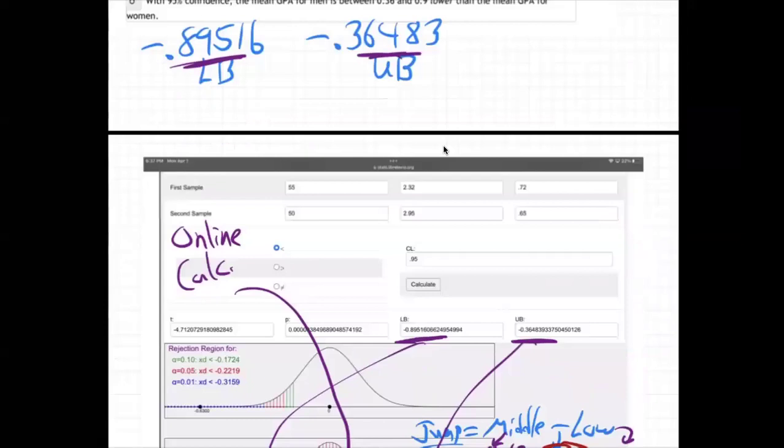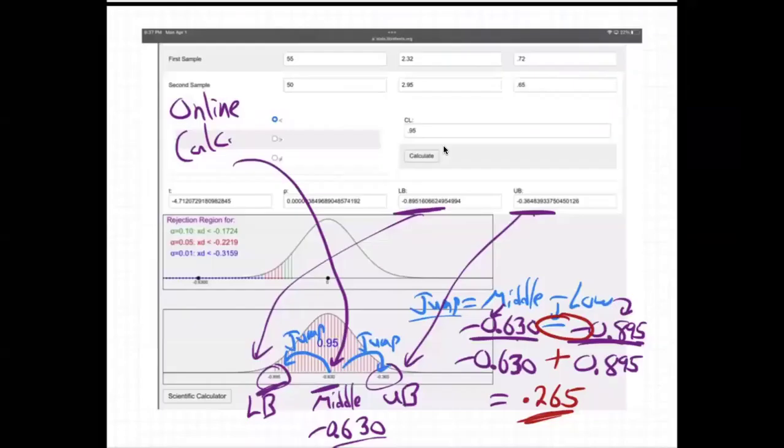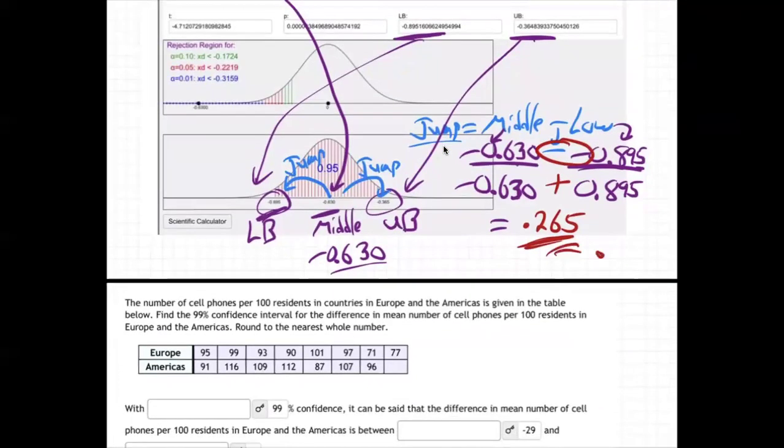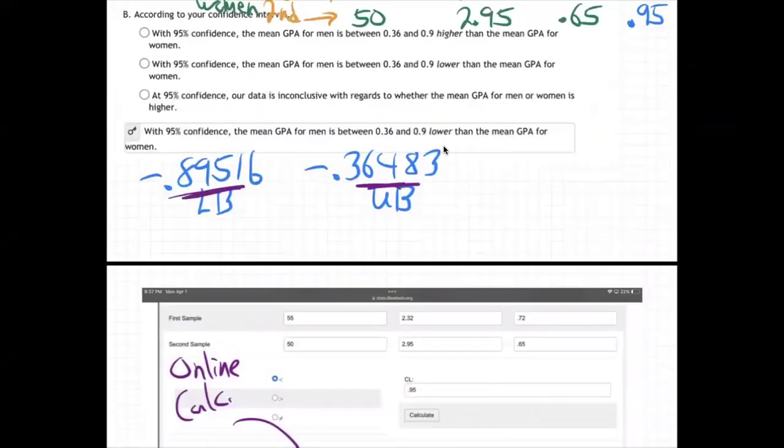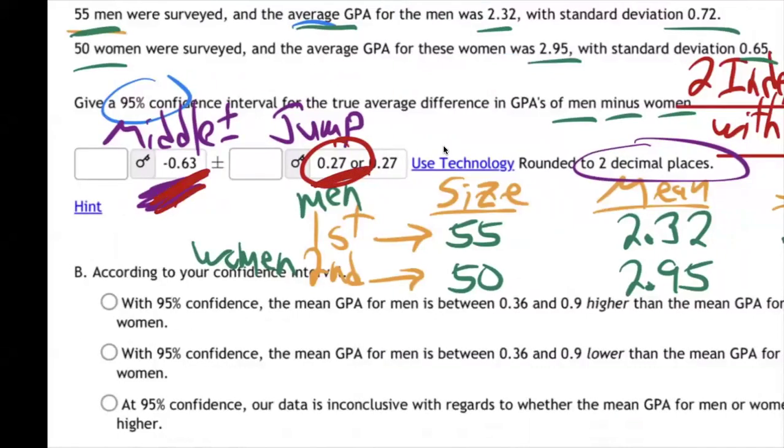Is that what we got up here? Oh, and then they want us to round it to 2 decimal places. So it's 0.27. Round to 2 decimals, 0.27. So there's the middle number. There's the jump number. Yeah, so that's how we get these. There's the middle number. There's the jump number.